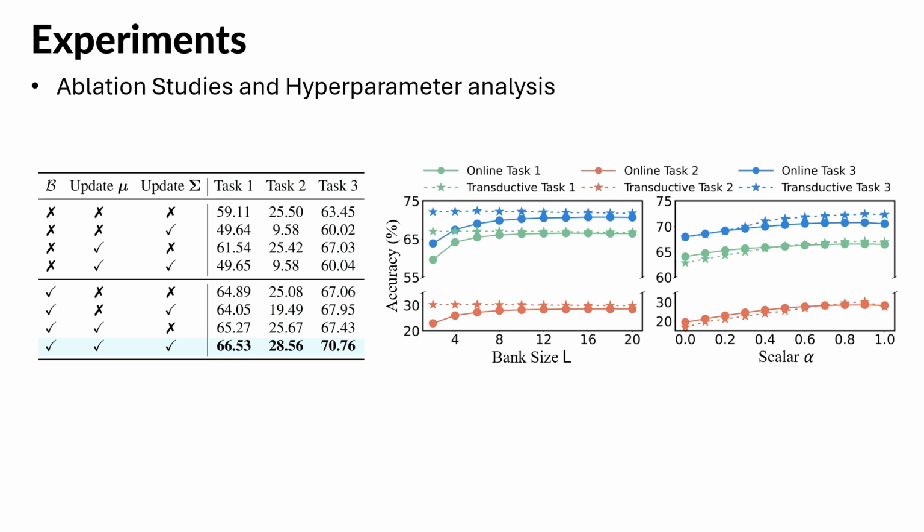For the hyperparameter alpha, performance steadily improves with larger alpha, confirming that ADAPT benefits from reliable historical samples over static CLIP priors. We set alpha equals 0.9 to balance prior knowledge and adaptivity.